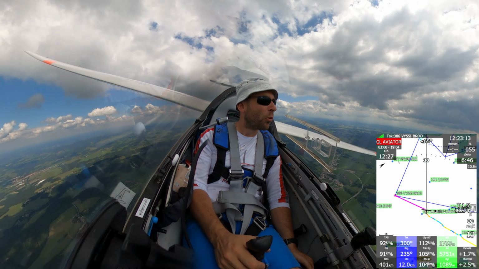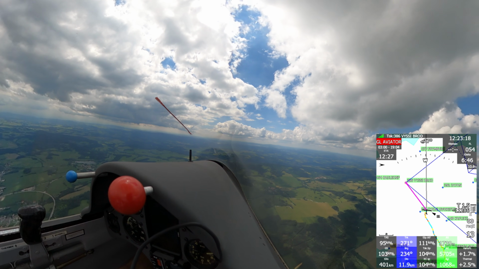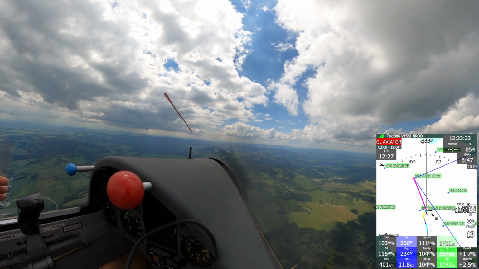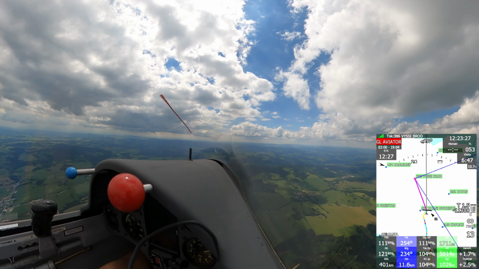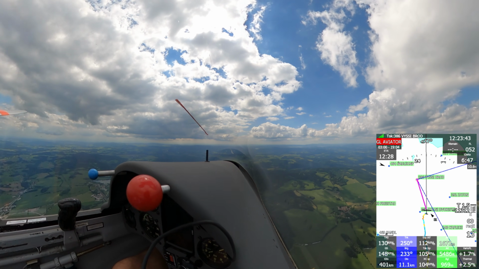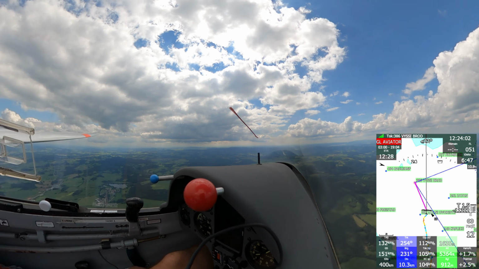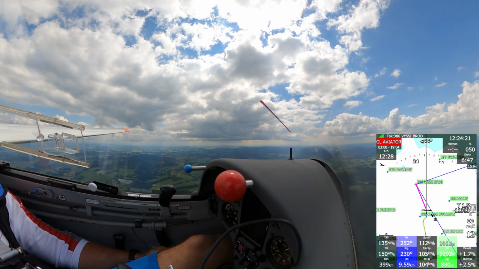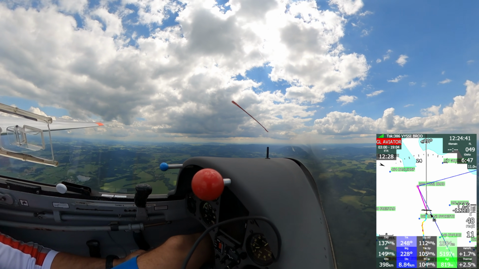I'll be a little bit lower there, but the cloud over there looks nice, so I think it's manageable. Here comes my decision. As I climbed a little, I took a short direct way, hoping that the juicy cloud is not beyond the turn point. Totally manageable. Fly fast. Let's see how it goes.